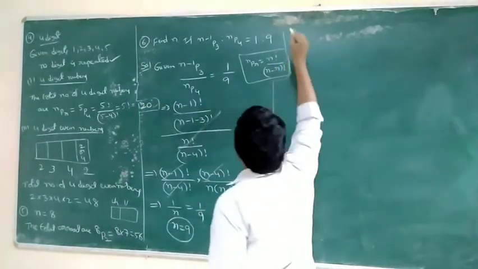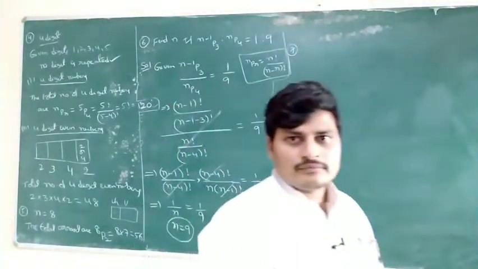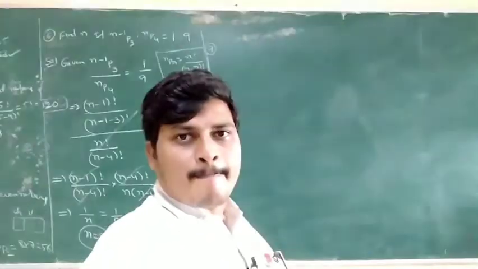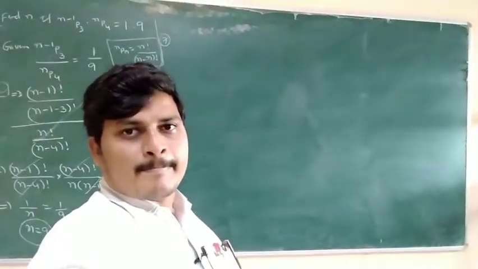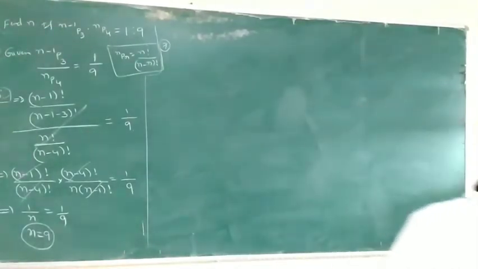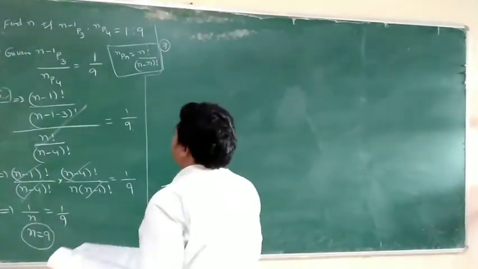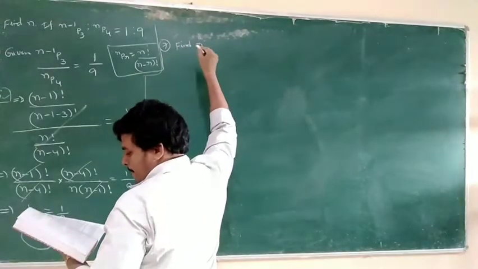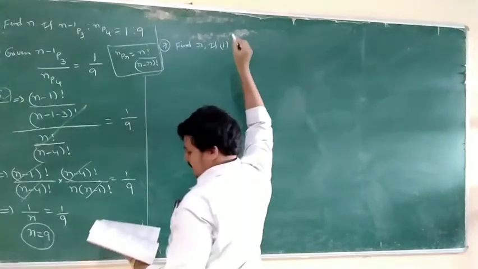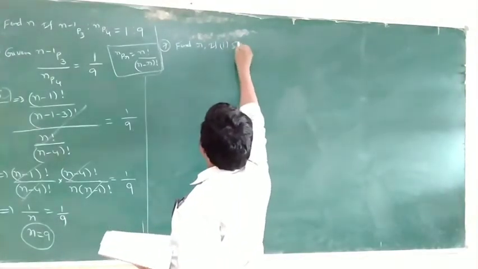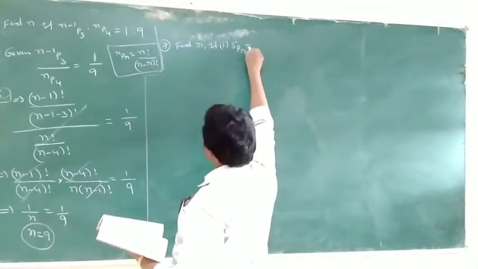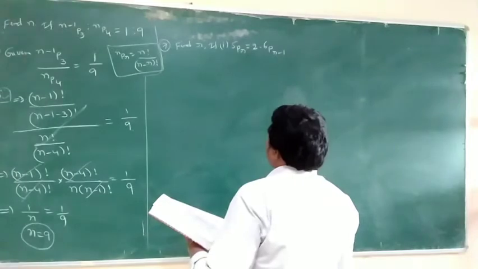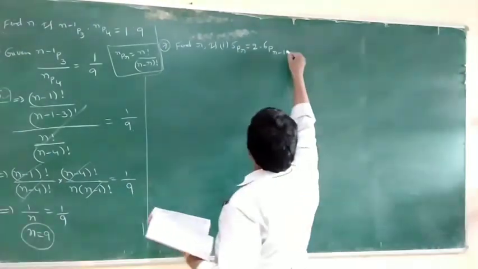Next problem, seventh problem: find r. First one, if 5Pr is equal to 2 into 6P(r minus 1).